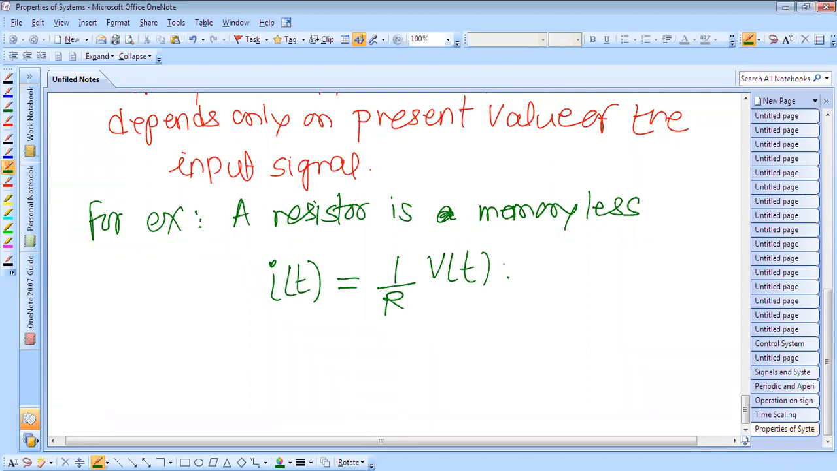Okay. So the resistor is memoryless because why? The current flowing through the resistor depends on the applied voltage at the present value, where R is the resistance of the resistor.